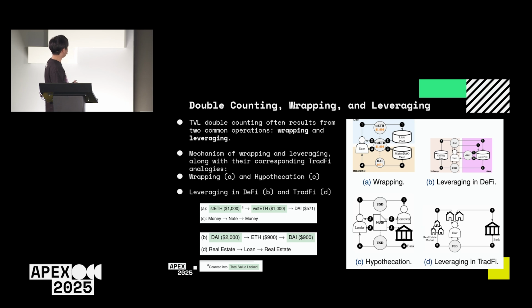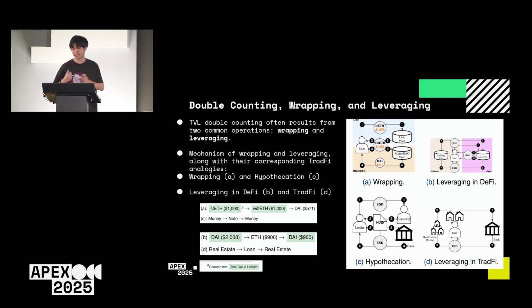In our scenario, suppose the DeFi user has $2,000 DAI. She can use the $2,000 DAI as collateral to borrow ETH, then go to a decentralized exchange to swap the Ether back to DAI and reinvest the DAI into Aave. This process mirrors leveraging in traditional finance. For example, if someone is speculating on real estate prices, they will use existing real estate as collateral to borrow money and reinvest into the real estate market.